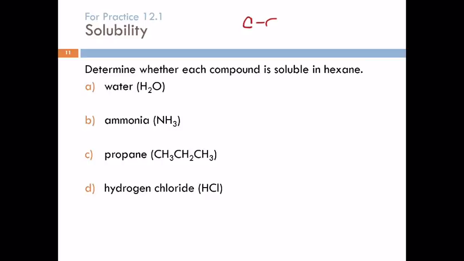We should know that. 1, 2, 3, 4, 5, 6. And the only other element in there is hydrogen. And we'll get enough hydrogens in here to give each carbon 4 bonds.